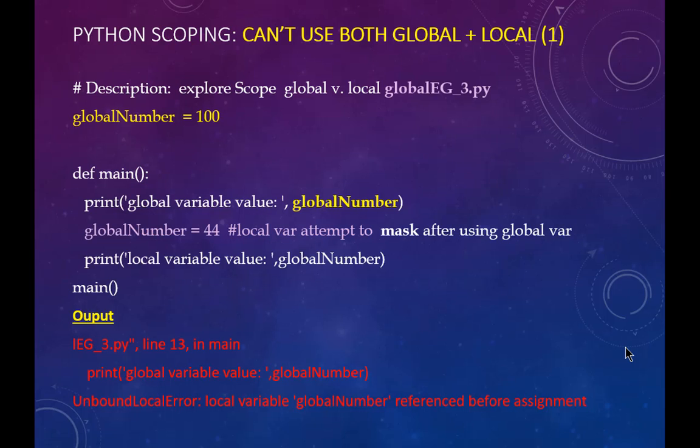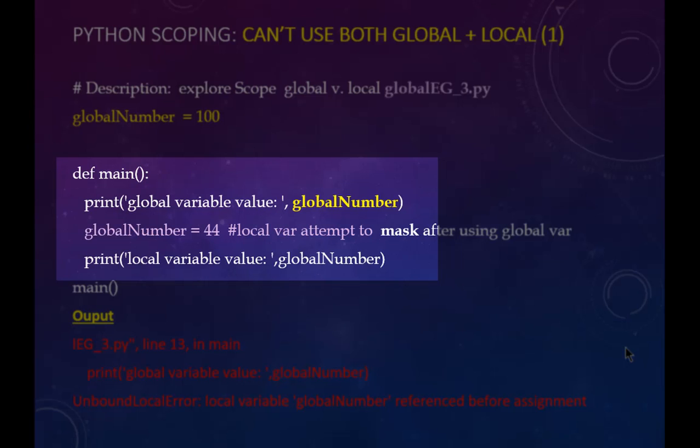All right, a little bit more about this name clashing aspect. We know we can't really have two variables with the same name to mean different things in one scope, unless there's really a way to distinguish them. So this time in main, I'm going to attempt to use the global variable, global number, first in a print statement, and then make a local global number variable and assign it a value of 44. That will be our attempt to create a local global number variable that hides the global one. Then we will print that value out.